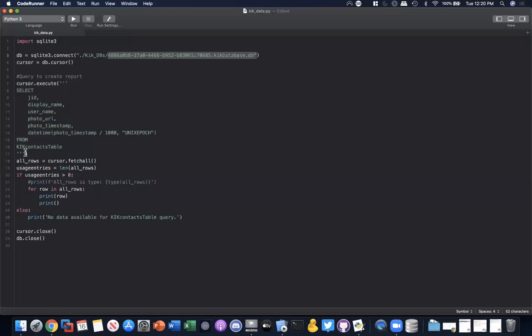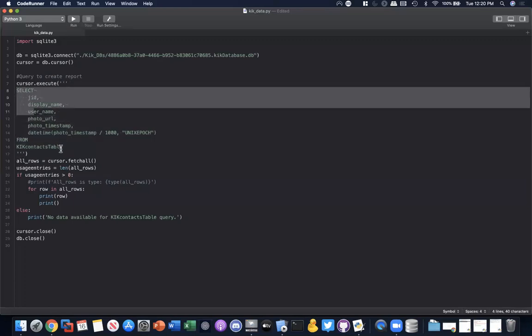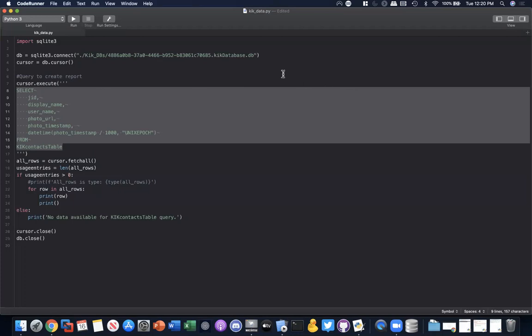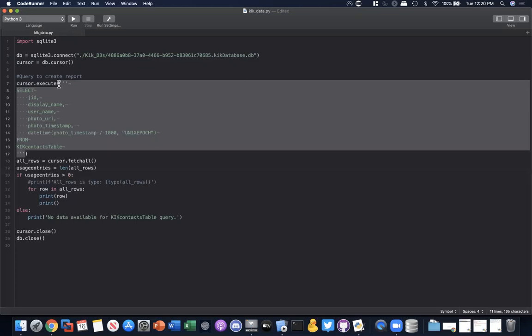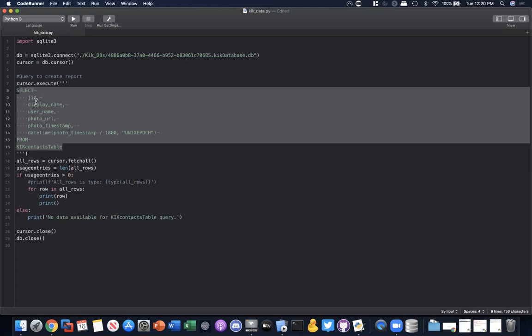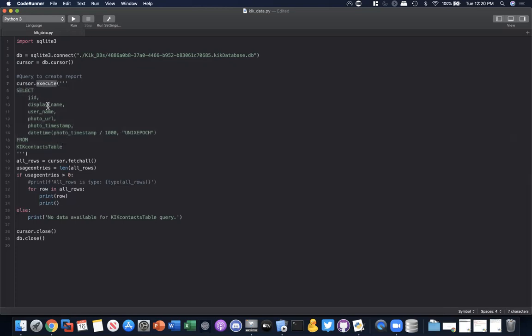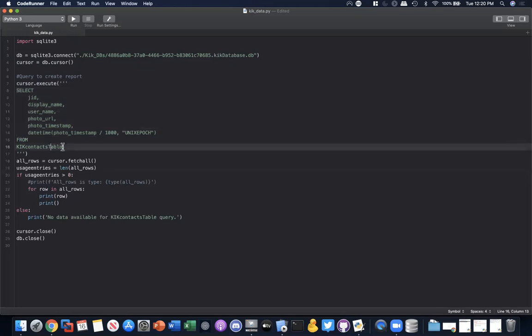All right, here, notice I use a triple quotation because I wanted to have my query not spanning just one big long line. I wanted to span multiple lines, right? And if you remember, the book tells you what that triple double quotes do for you, right? And your question is, well, why isn't this like a comment? Well, remember, we're doing this within the context of the execute command. So in this case, it allows me to have a clear way of writing my query, properly indented, and still be executed by the cursor. And by executing, it means that it will tell the database, hey, give me this information from this table, okay?